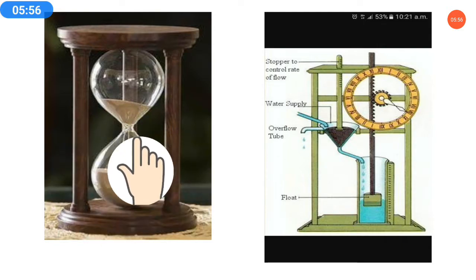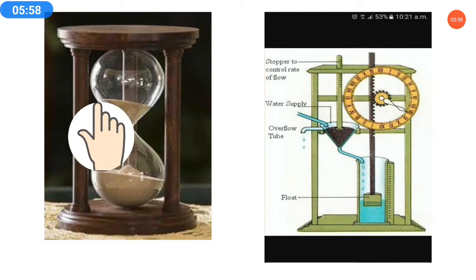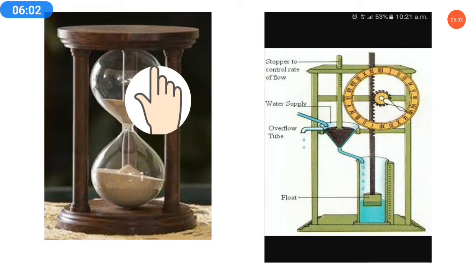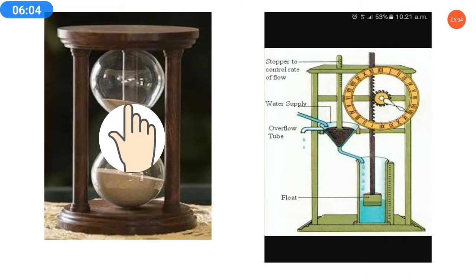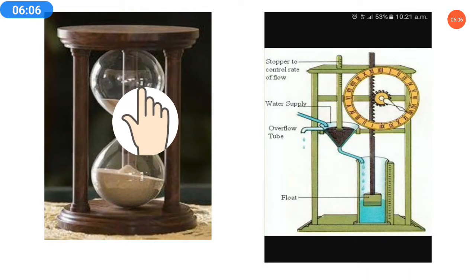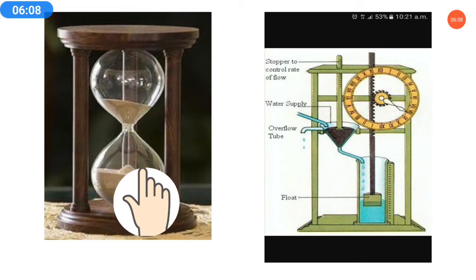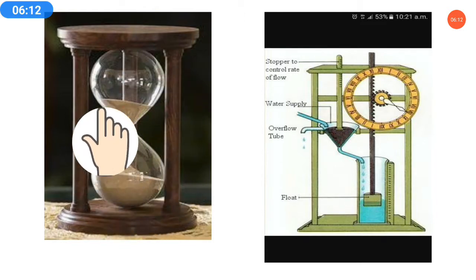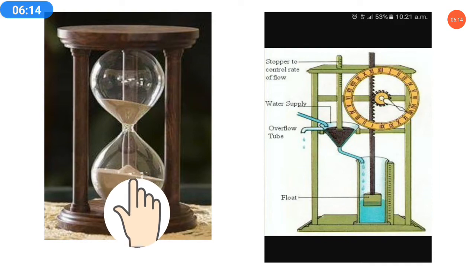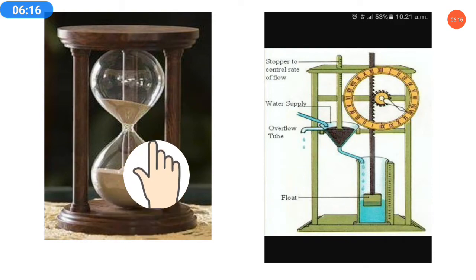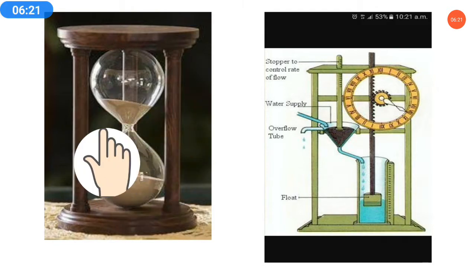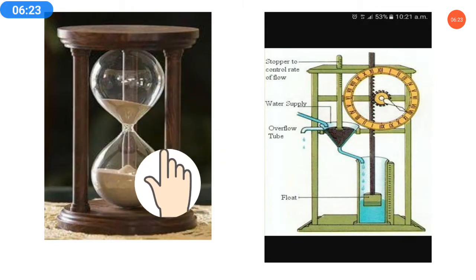This is what a sand clock means. There are two jars. The first jar is completely filled with sand, and in a fixed time, the whole sand of the first glass slowly falls into the downward glass. This way they make 1 hour, 2 hours, and they were using this process to find a definite time.